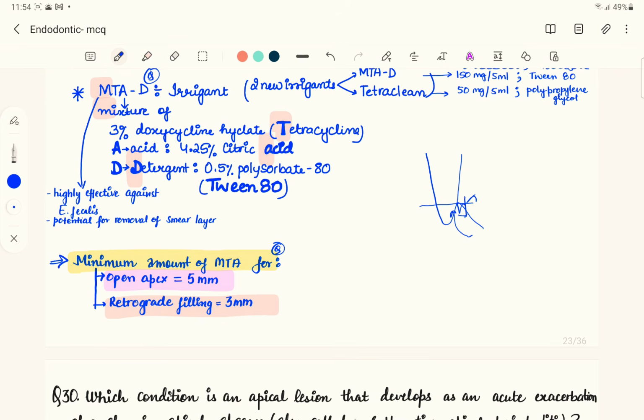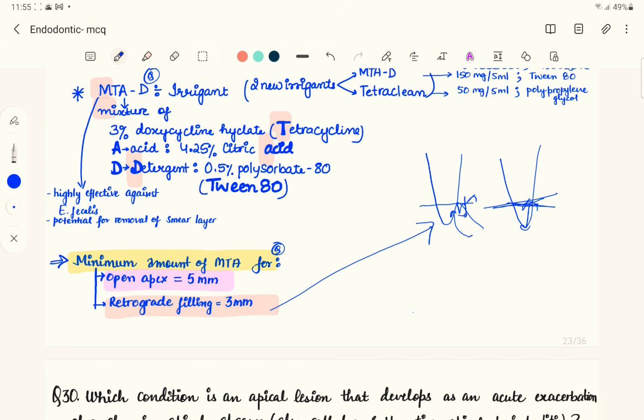So the reverse filling material MTA should be placed. And that is what we are talking about, this retrograde filling. When you remove 3 millimeter of the apex, you have to place 3 millimeter of the MTA to provide a seal.